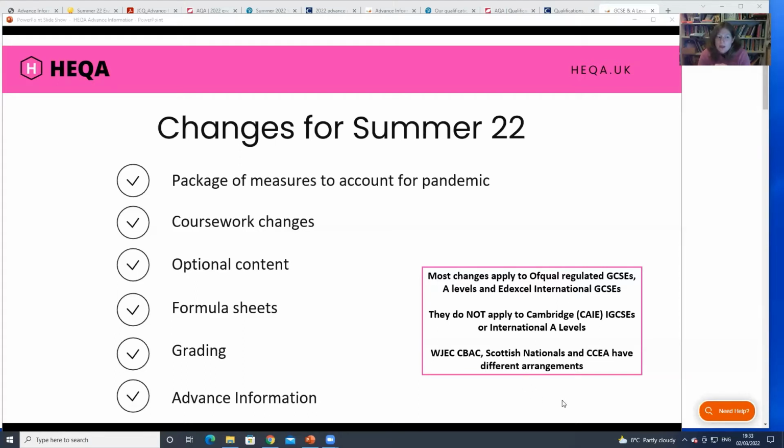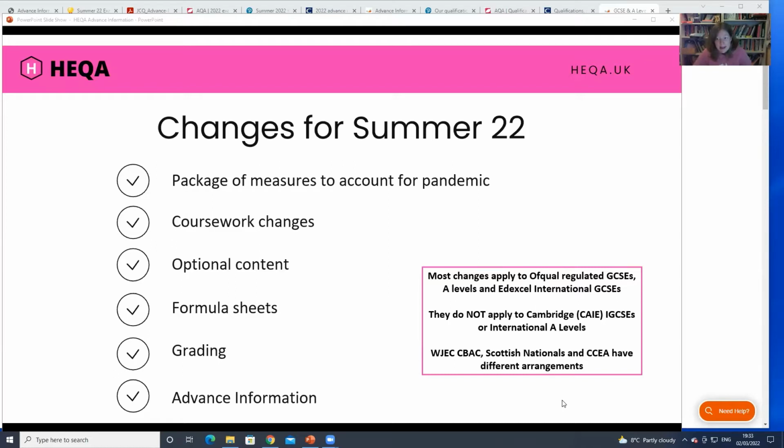Now, there's also Edexcel International GCSEs, which obviously a lot of home educators do. They have pretty much followed exactly the same thing. So they're not regulated by Ofqual. They don't have to do the things the same, but in this case, they have chosen to. So pretty much everything we're talking about will be about Ofqual GCSEs, AS and A levels, and the Edexcel International GCSEs. It doesn't apply to Cambridge.